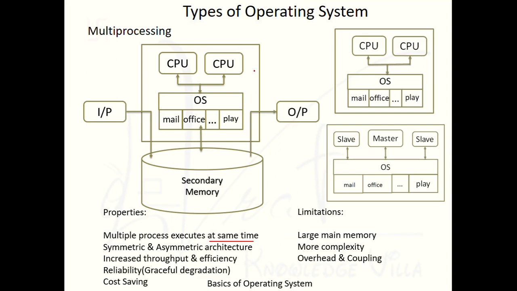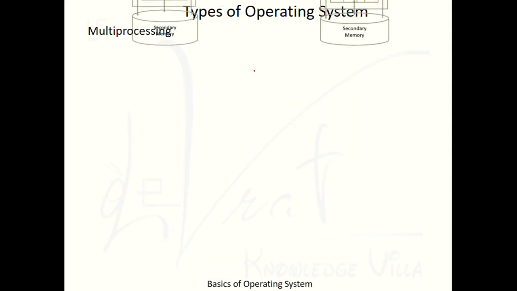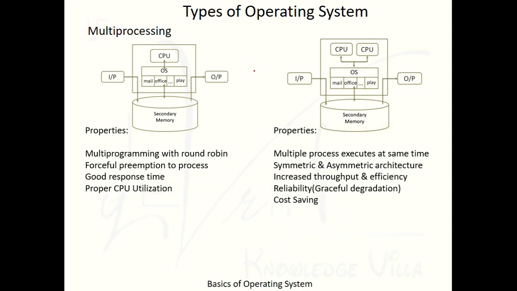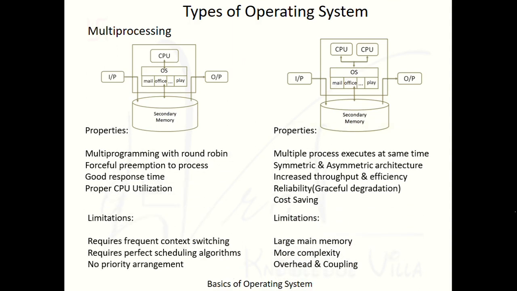I hope you are understanding the multiprocessing system very well. Now we are going to compare the multiprocessing system with multitasking. Let's see what the difference is. In that case we have used the round robin algorithm.